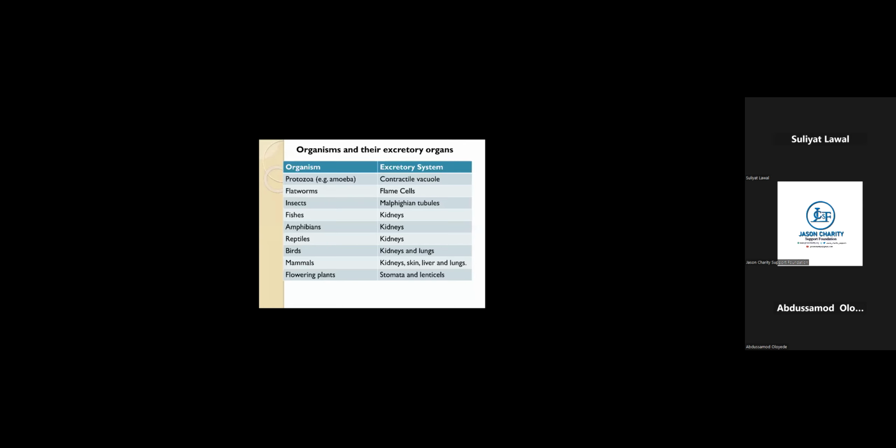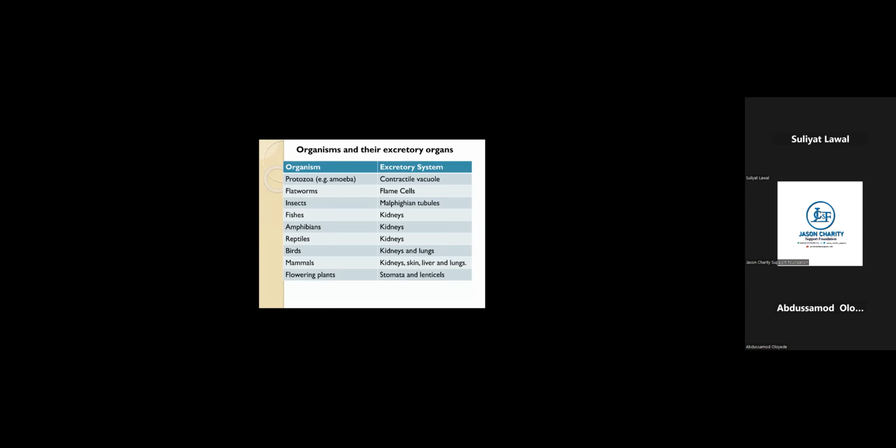Now let's move to the different excretory systems. And I want us to understand something. There's a big difference between excretion and excretory system. Now, let me pinpoint the difference.